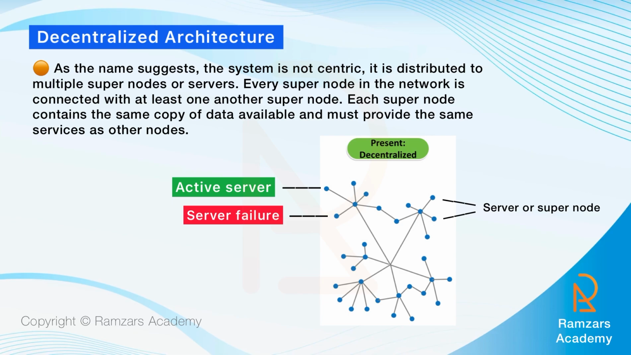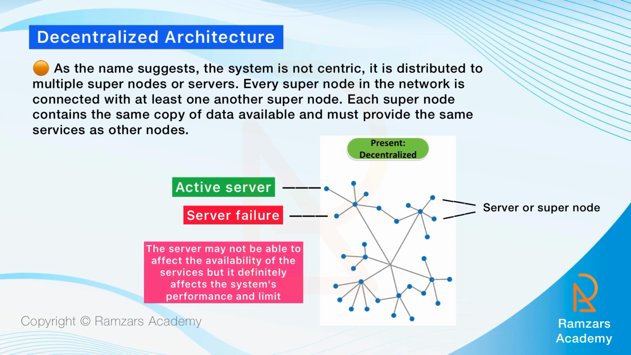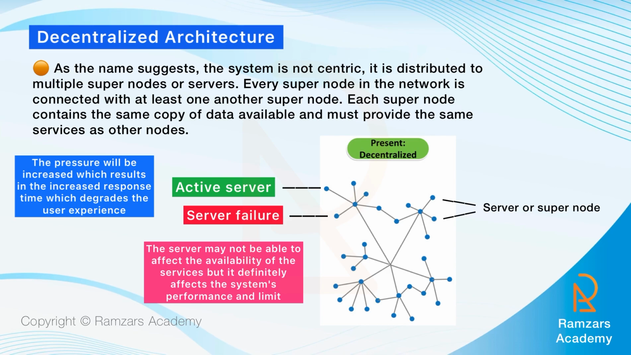This means that the system owners can fix the faulty servers while the system itself is providing the services to the users. The failure of a server may not affect the availability of the services, but it definitely affects the system's performance and limit. The pressure on the adjacent server that took over the faulty server will increase, which results in increased response time, which degrades the user experience.